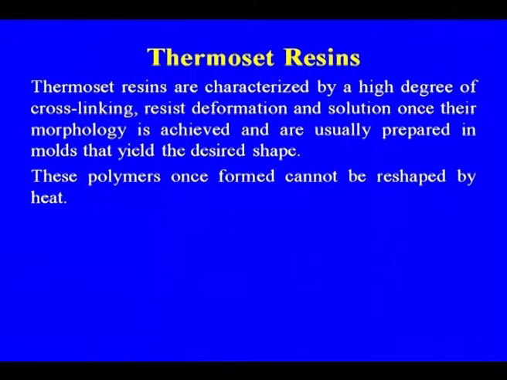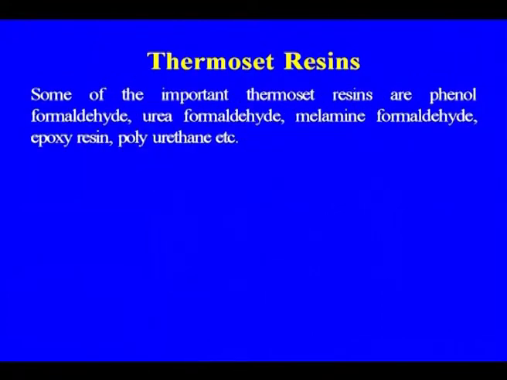These polymers once formed cannot be reshaped by heat, as in the case of thermoplastics. This is the basic difference between thermoplastic and thermoset resins. Some of the important thermoset resins are phenol formaldehyde, urea formaldehyde, melamine formaldehyde, epoxy resin and polyurethane.